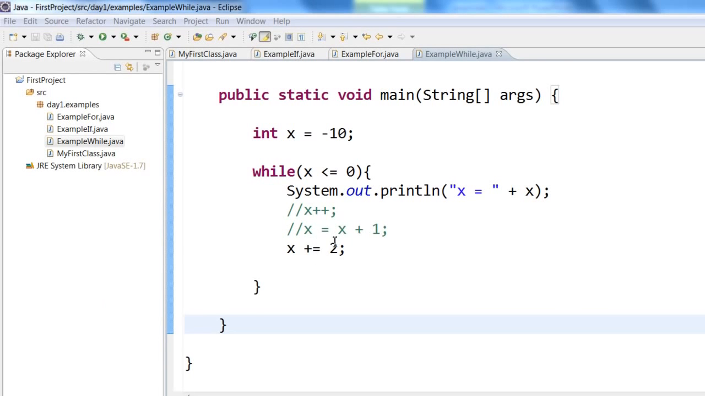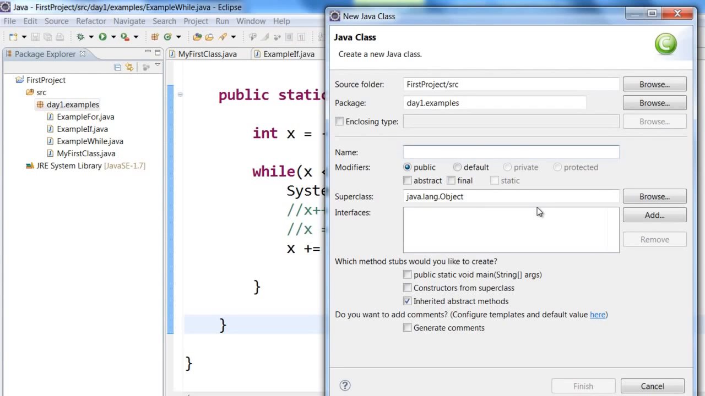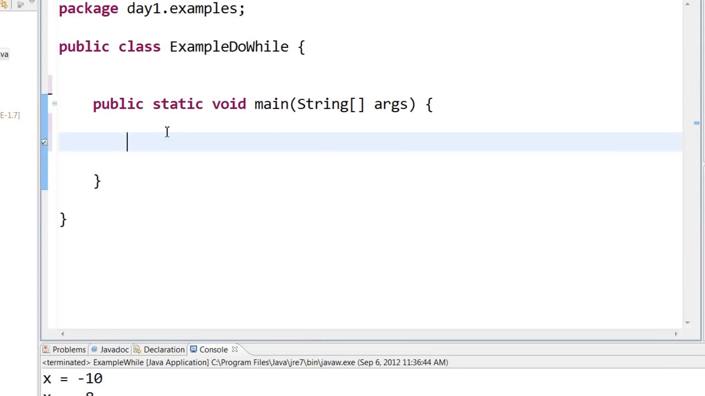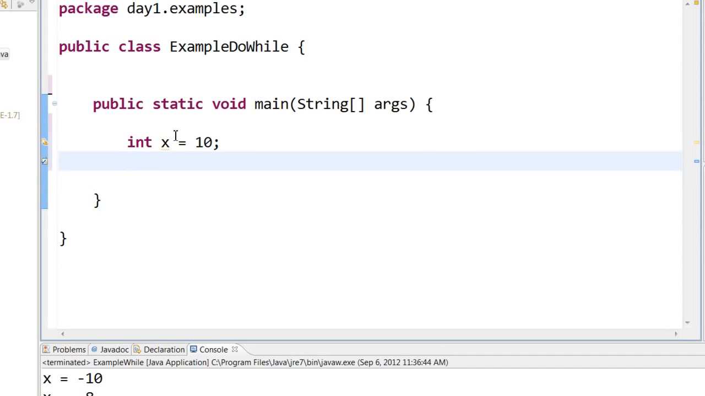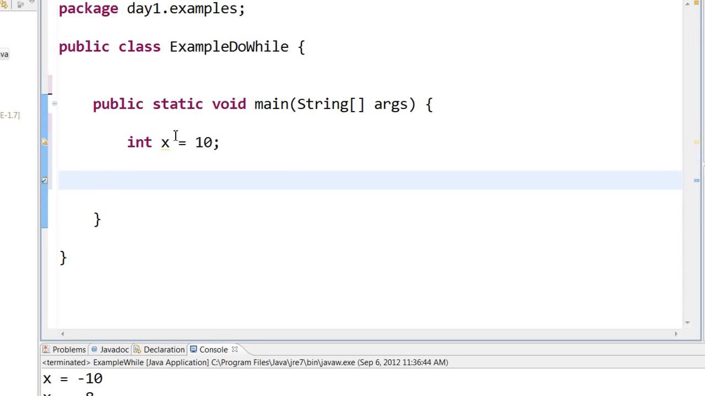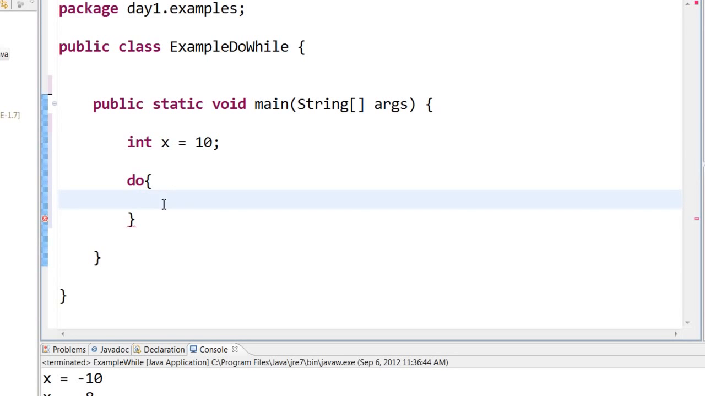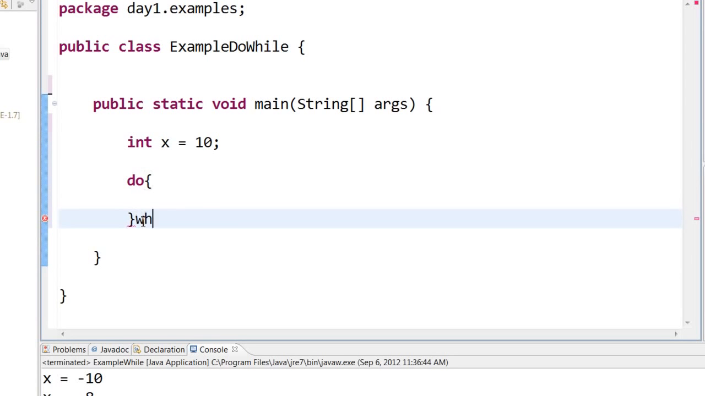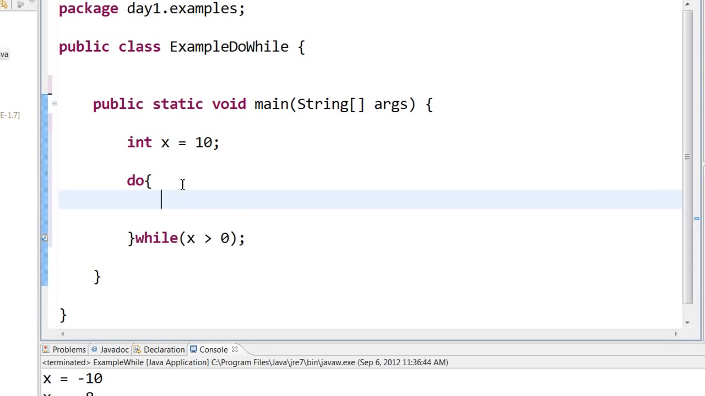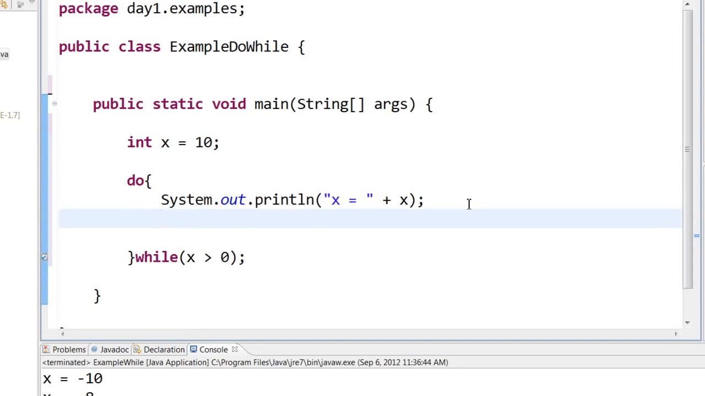Next, let us learn about the do while statement. Let us create a class called example do while. Let us declare some integer x equal to 10. The do while syntax goes something like this: do curly brace, and then your while statement comes here. While, let's say x greater than 0, and then a semicolon here. And inside these curly braces, I want to print out x, and I will reduce the value of x.